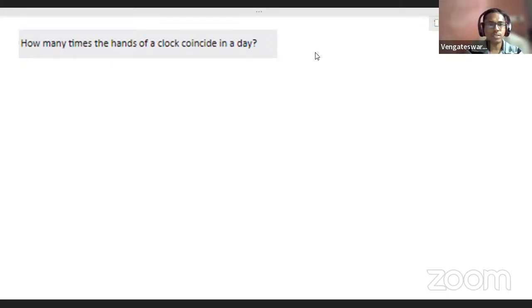How many times the hands of a clock coincide in a day? So we happened to discuss the same question in a live session which was conducted in the previous month. Maybe some of you who attended will be aware of that, because this was asked in the previous year's questions, and again it is asked in this year's paper also. This question seems to be very frequent in NATA.